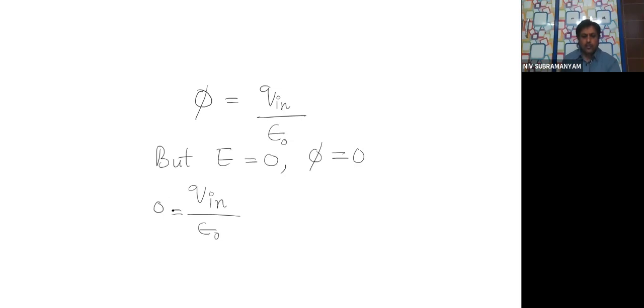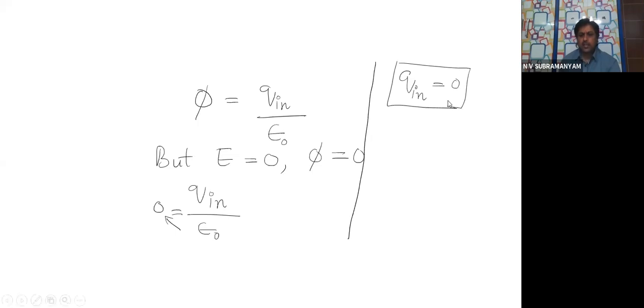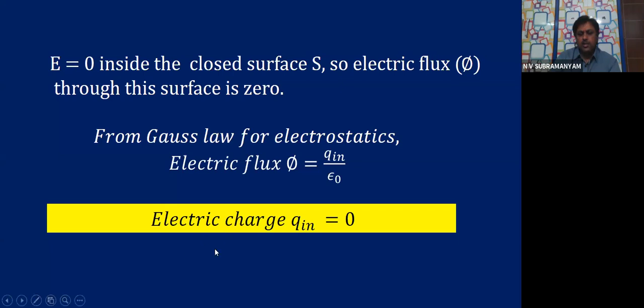If you cross multiply, what do you get, children? Q in is equal to 0. That means inside the conductor, there cannot be any excess charge in the static condition. When it is charged, whatever charge is there will be on the surface. It cannot be inside.